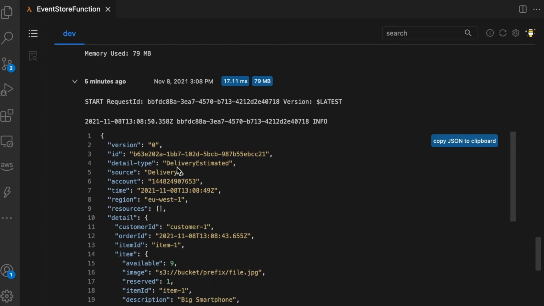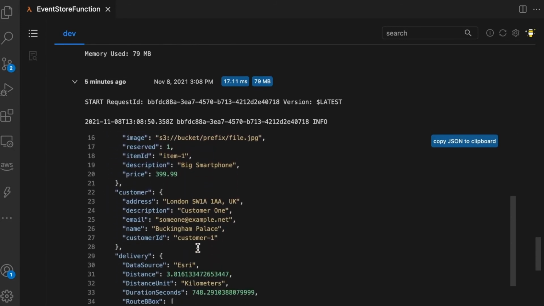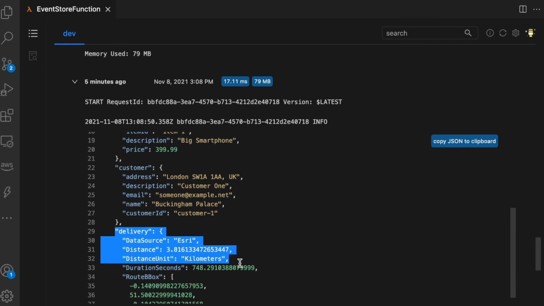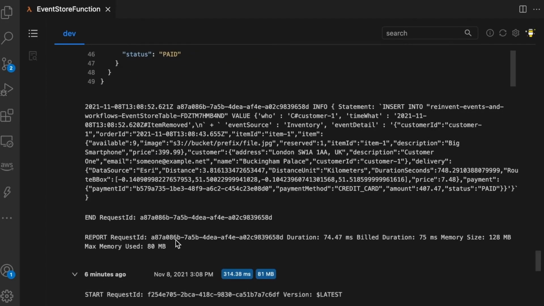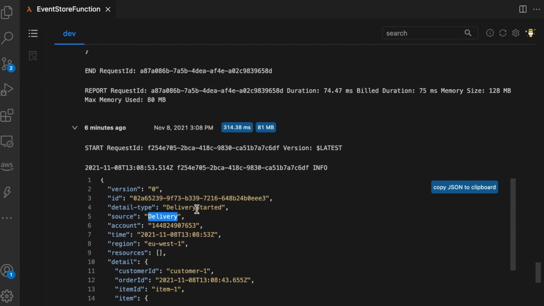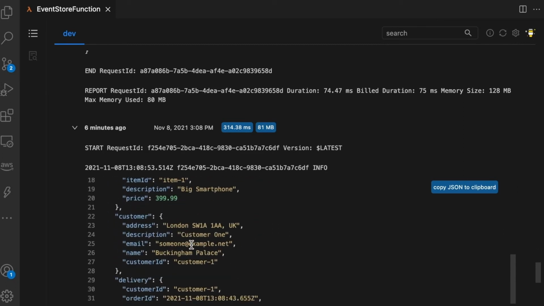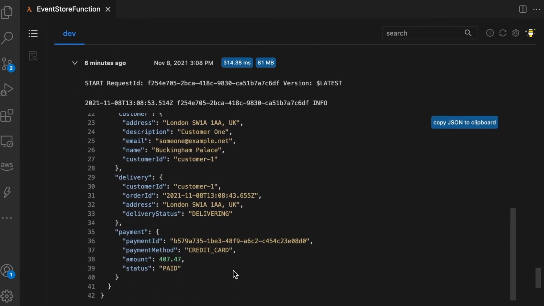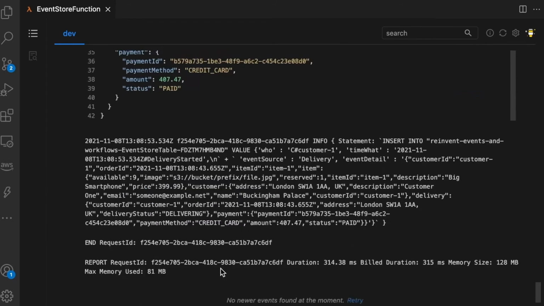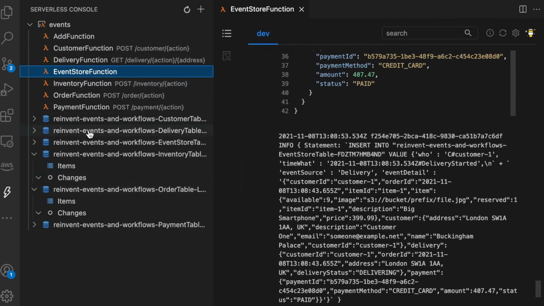If you go to the service, you will be able to see that all these functions got triggered and did something, but this is so much easier to understand. Finally, we can see that the delivery has started, and then we don't see anything else, because now it's in the hands of the third party doing the delivery, who needs to notify us when the delivery is done. So the status is delivering, and that's the last thing we know from this order.